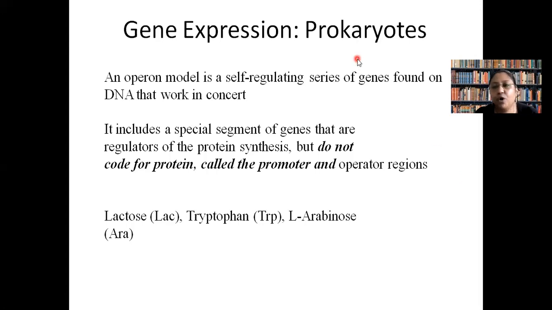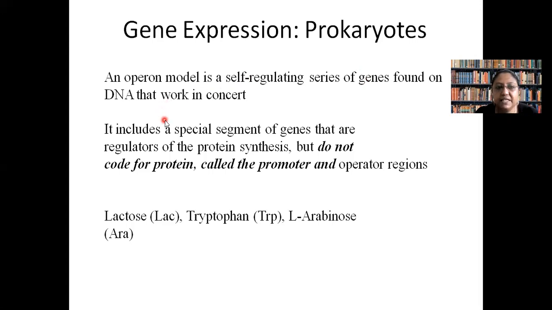Today, we will discuss different types of regulation in terms of prokaryotic genes, and that too with a specific example. When we talk about an example, it will be comparatively easy for you to understand the concept.